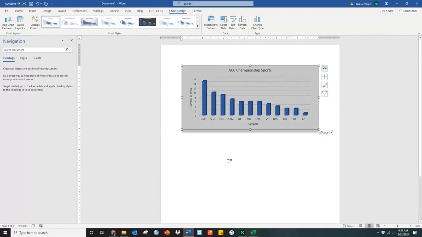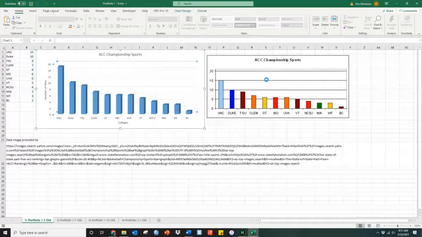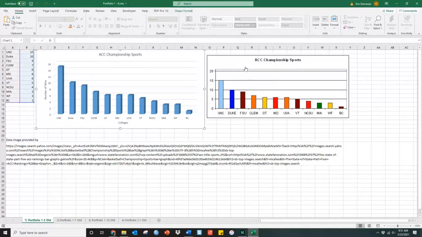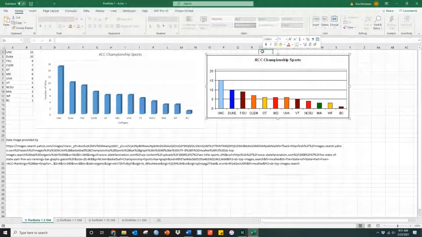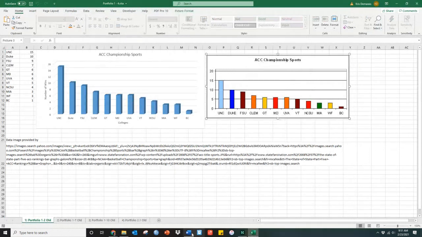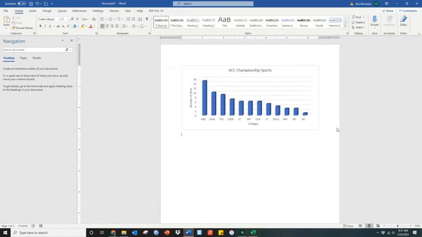If it's a picture that you got and you just copied and pasted a picture, then that's going to be significantly different. If I go ahead and show you that example of what a picture would look like, this would be an example of a picture, because this is a picture right here. All right, I'm going to copy that. So this, I made it a link to go to if I wanted to, but I wanted to just copy the darn thing. Copy, and I bring it over to Word, and I want to show you the difference.